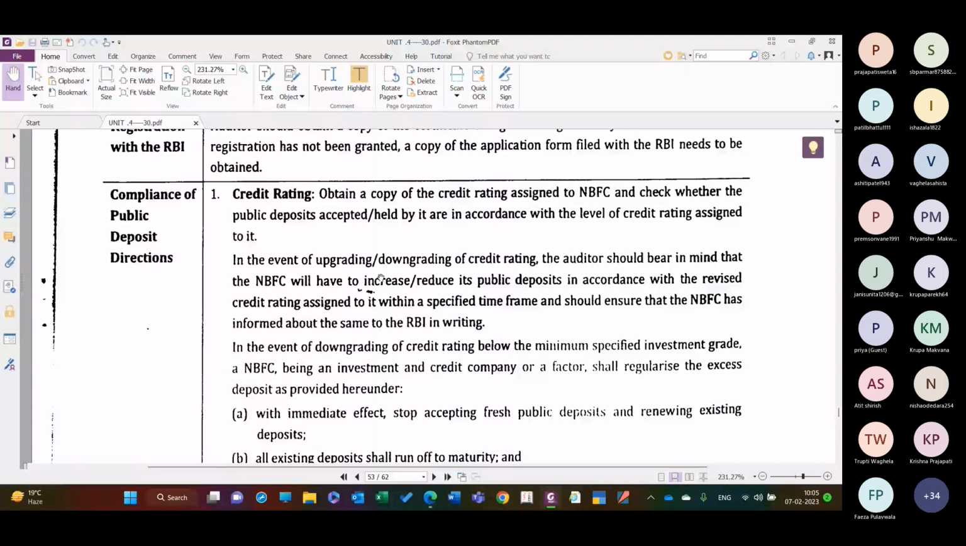downgrades, it means earlier the NBFC was enjoying an A+ rating, now it becomes only A, right? So in that circumstance they have to reduce the public deposit, means whatever public deposit they have accepted, they have to return it back as per the directives, right, of the revised credit assignment.